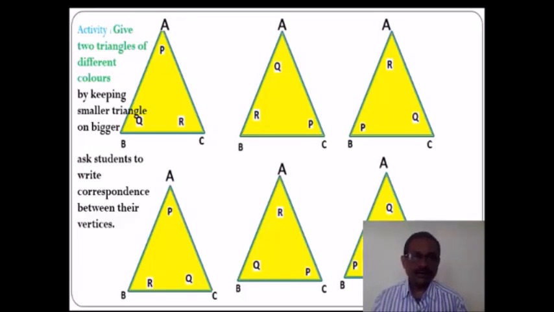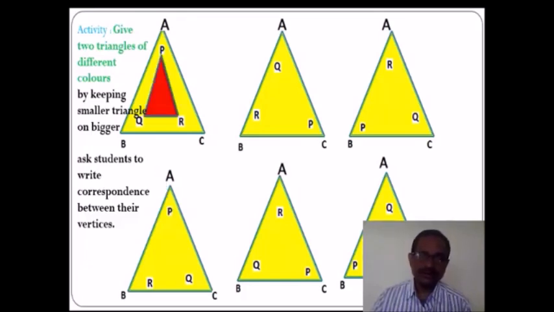Give two triangles of different colors, and by keeping the smaller triangle on the bigger triangle, ask the student to write the correspondence between their vertices. For example, triangle ABC is yellow, and triangle PQR is another triangle with red color. He keeps one triangle on another and observes that point P corresponds with point A, point Q corresponds with point B, point R corresponds with point C. So he understands that there is this type of congruency correspondence between these two triangles.